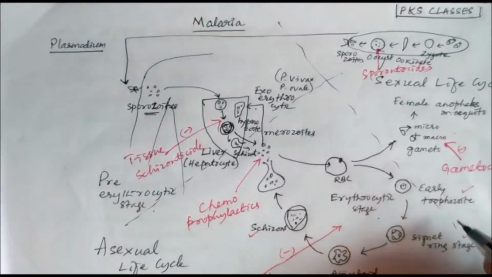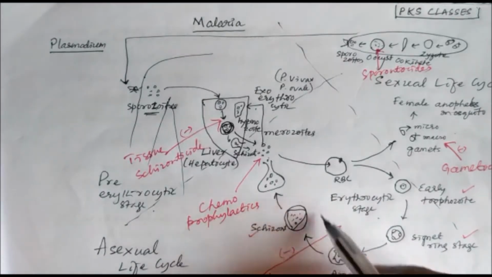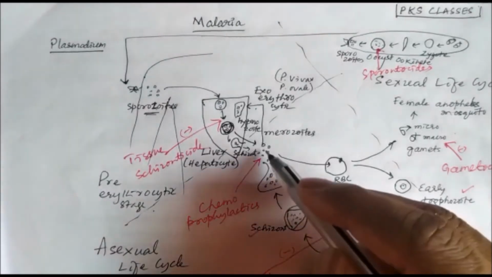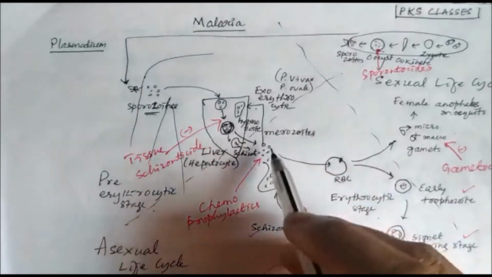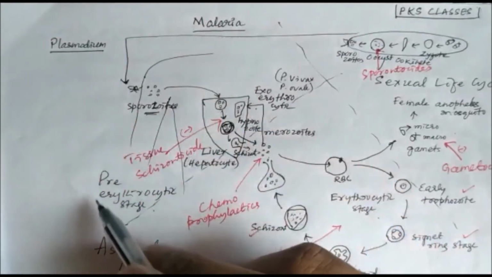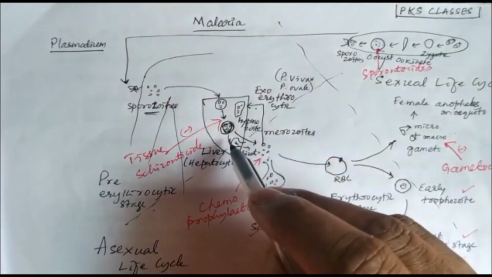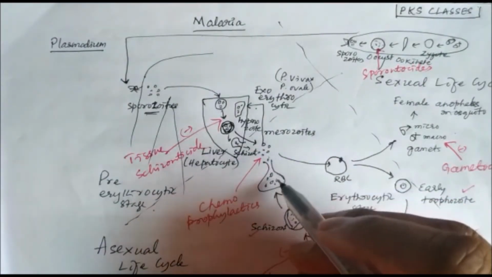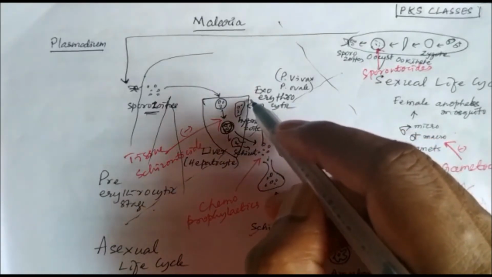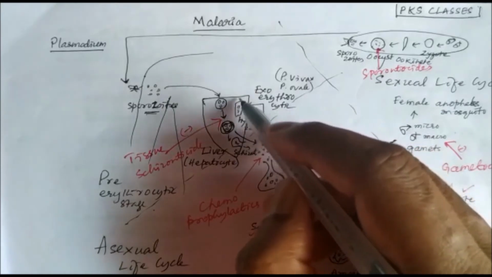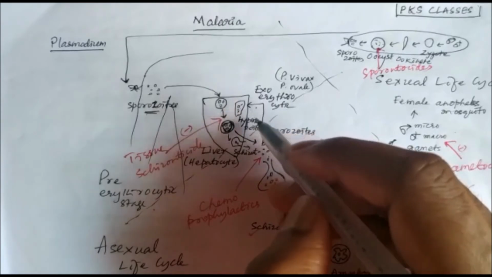So there will be the early trophozoite stage, then the signet ring stage, then the late trophozoite stage, and then finally the schizont stage, which again bursts and again releases the merozoites. So this cycle occurs. This is called the erythrocytic stage, and before this, in the liver, it is called the pre-erythrocytic stage. Some of the merozoites, either released from the liver or from the RBC, can again attack fresh liver cells, hepatocytes, and can stay there in a dormant form, called hypnozoites.